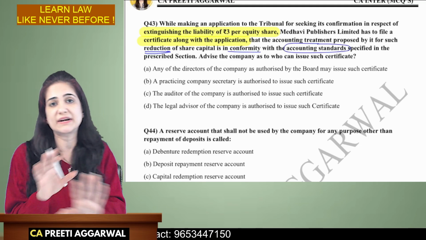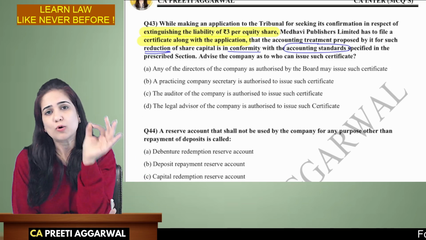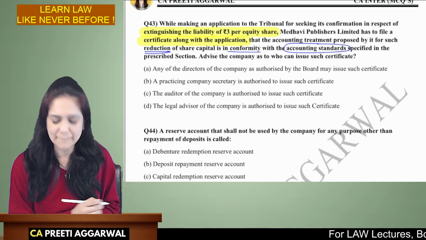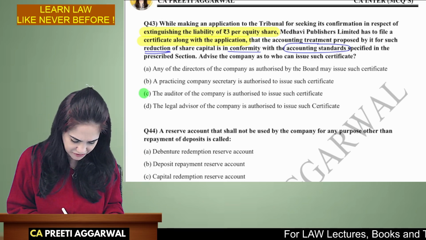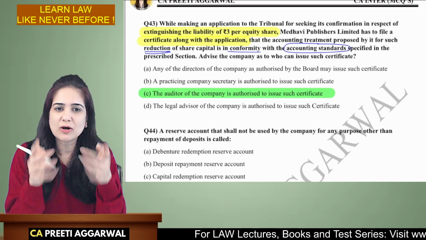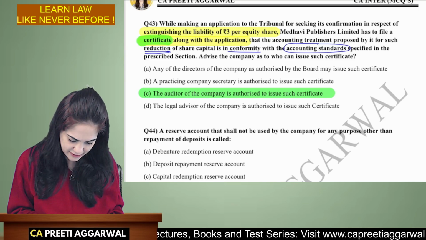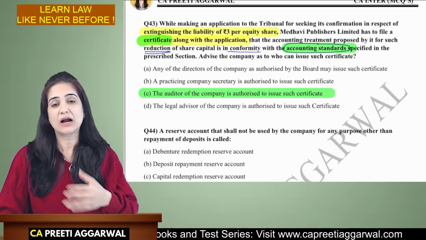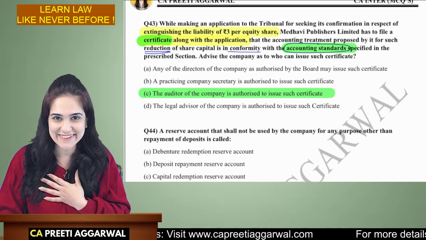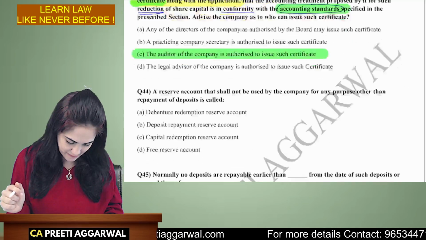Suppose you have not studied this at all, or you are not able to recall. Now, who will give a certificate that the accounting standards have been complied with? A very logical answer: certificate will be given by the auditor of the company. So apply logic. Sometimes that works. It is a key area of an auditor to check whether the accounts are prepared by following the accounting standards.